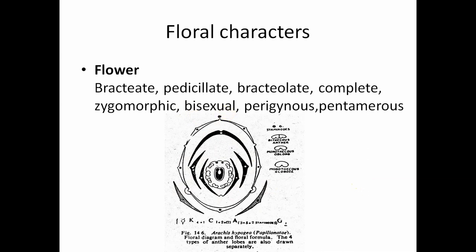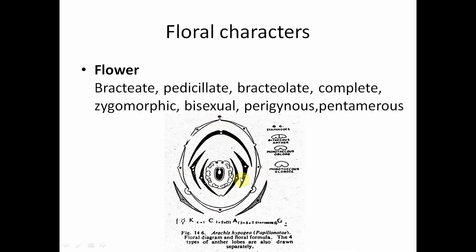Bisexual means both the androecium and gynoecium are present. And now once again, these flowers are called zygomorphic. That means there is no 100% symmetry in the flowers. Due to the presence of the papilionaceous corolla, the symmetry is changed. It can be cut into two equal halves only. It can be cut in one plane only, not in all planes. It can be cut in a single plane into two equal halves. So these flowers are called zygomorphic.